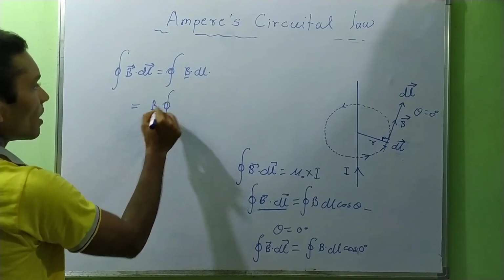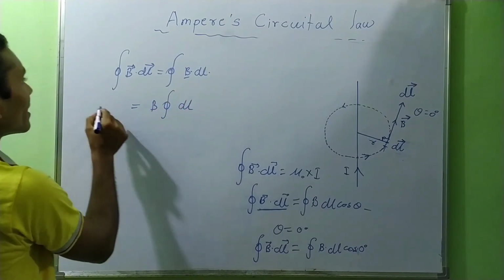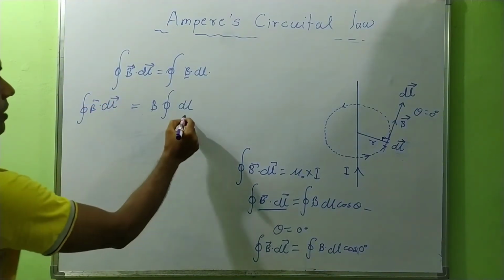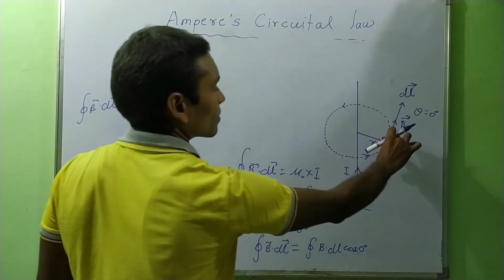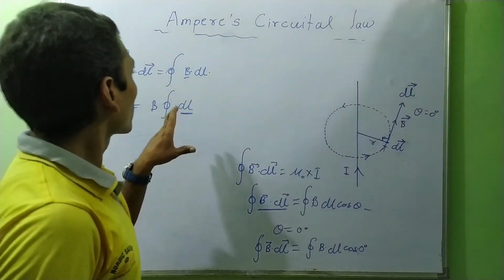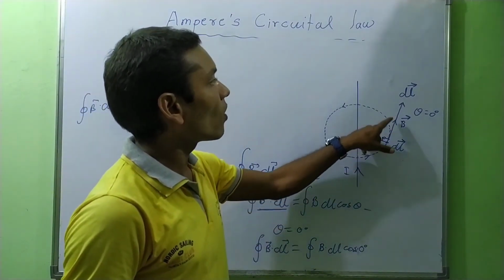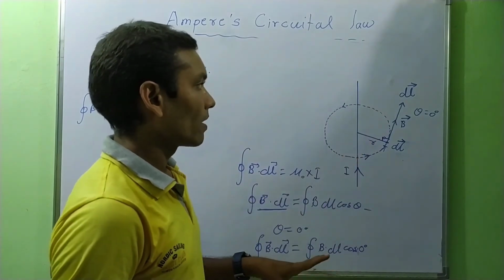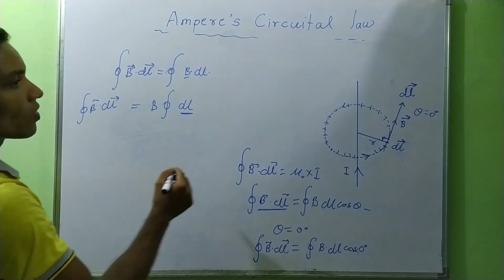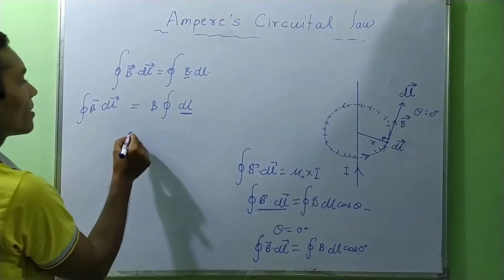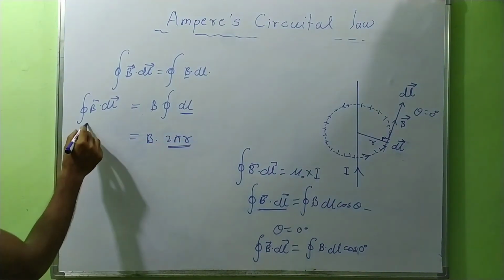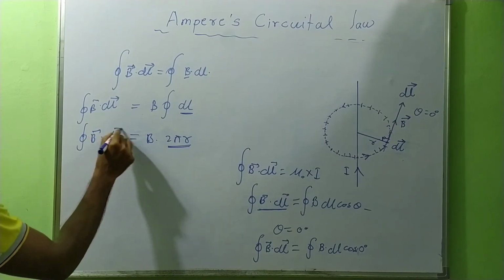So B times the line integration of dl equals the line integration of magnetic field. This dl is the length of the small element, and the integration of dl is the sum of the lengths of all the small elements, which equals the circumference of the circular path. So here B into 2 pi r equals the line integral of B dot dl.